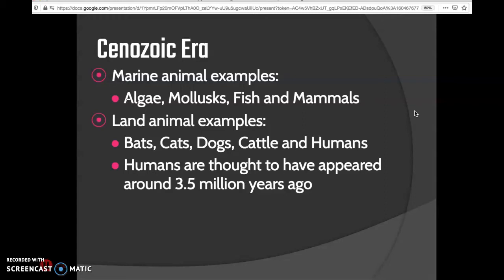Some of the land animals that we had are like our bats, cats, dogs, cattle, and humans. Humans are thought to have appeared about 3.5 million years ago. And again, if we put the geological time scale on a football field, modern humans would only be around for about the width of a blade of grass. If you think back to our video we watched, it was either 3 seconds or the fourth second, I think is what it's called. And if you have some time and you didn't see it in class, look it up. It goes over the fact that humans have only been here for about 3 seconds.